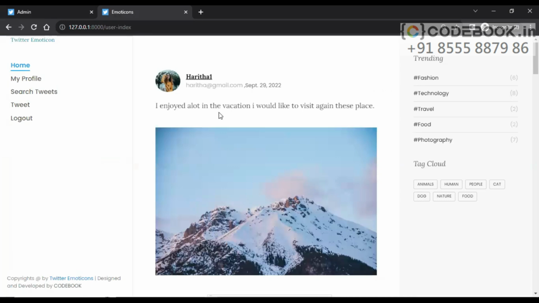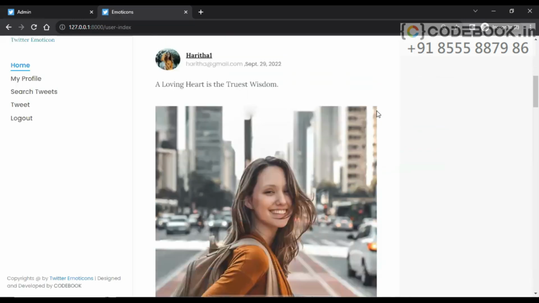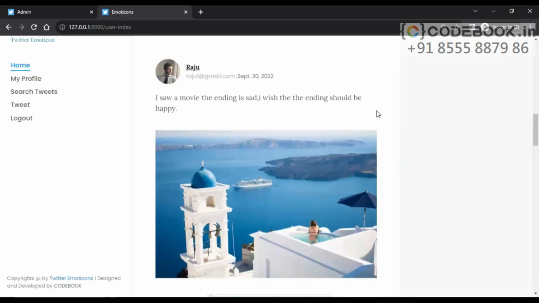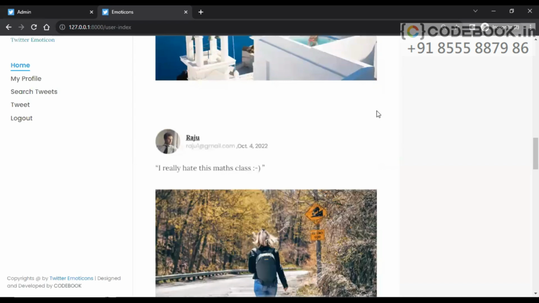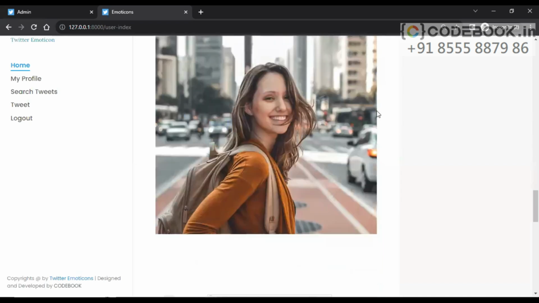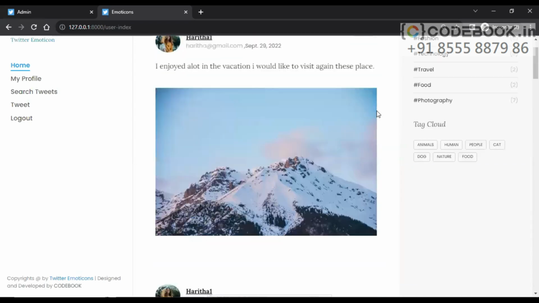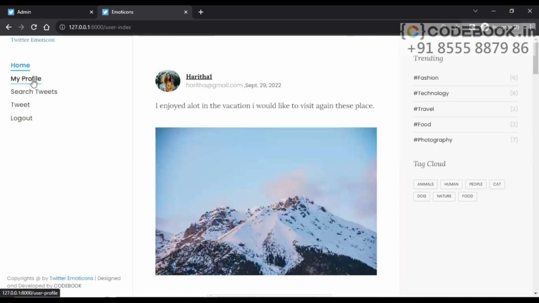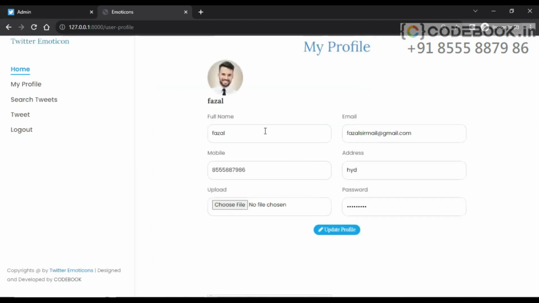Login. Login successful. And now we can see the main page, which is a kind of Twitter user interface, a similar kind of one. Here on the left side, we can see my profile. And in the home page, we can see posts which have been made by different users. Let's come back here and go to my profile.